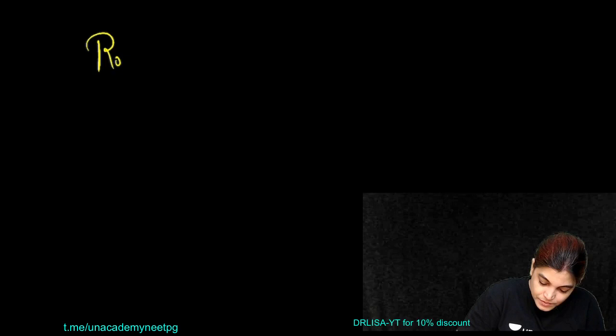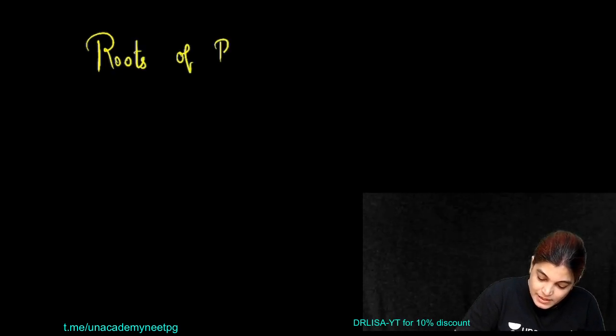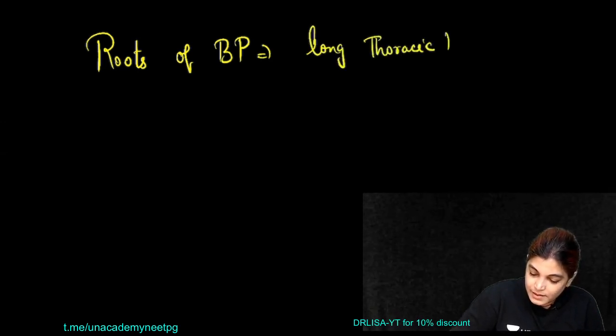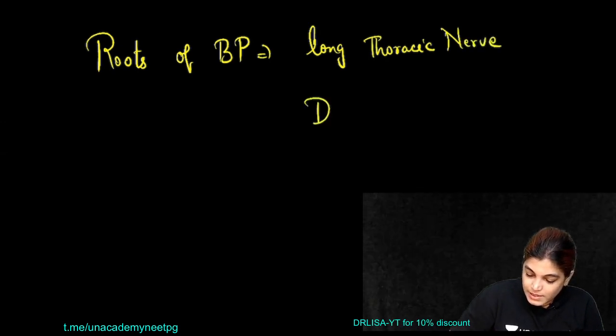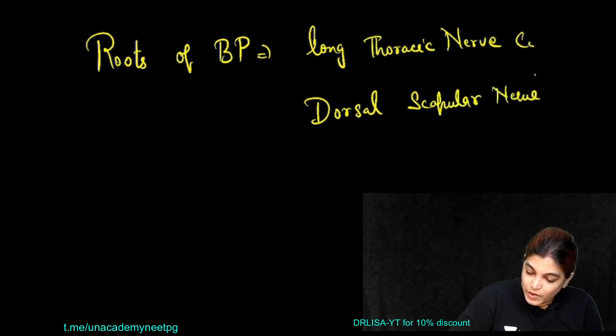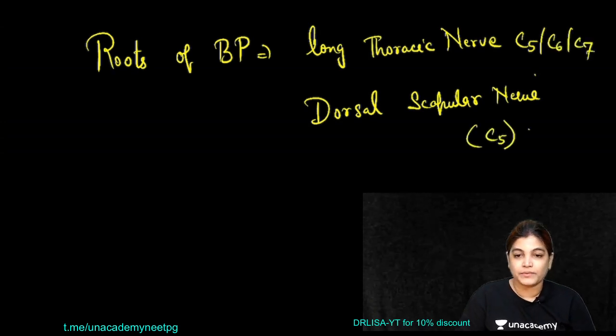So let's write the important branches. This is very important for the FMG entrance exam. They ask many times about the branches of various parts of the brachial plexus. So write down roots. The roots of the brachial plexus give two important branches: the long thoracic nerve and the dorsal scapular nerve. Long thoracic nerve root value is C5, C6 and C7. Dorsal scapular nerve root value is C5.